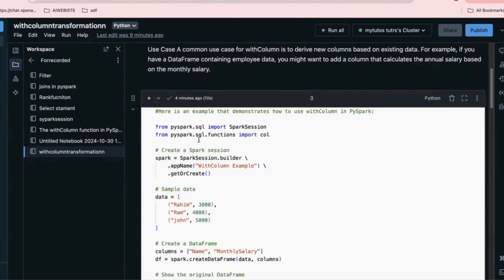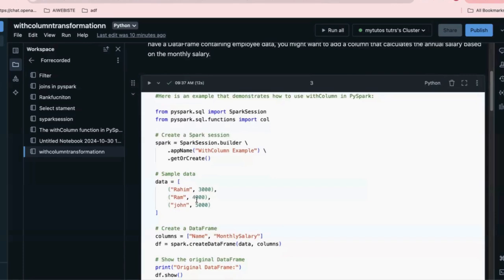Now this is the code. I'm importing the required libraries from pyspark.sql. I want to create one session in order to display the data. For the data frame, I'm creating a Spark session with the help of SparkSession.builder.appName, where you can mention the name, and the getOrCreate method. Now here is a list of tuples I have for the data set: data equal to Rahim, Ram, John, with their respective values.